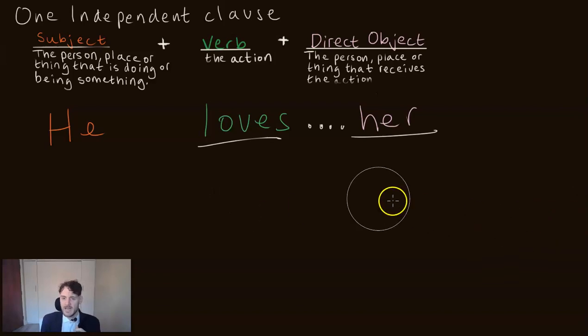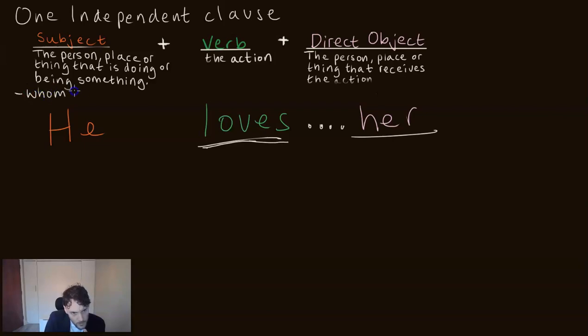You might be asking now, how do we find the subject in a sentence? Good question. Well, we always start with the verb. We go to our verb, and to find the subject, we ask this important question: whom or what verbs? And in the case of this sentence, the question is, whom or what loves? Well, he loves.